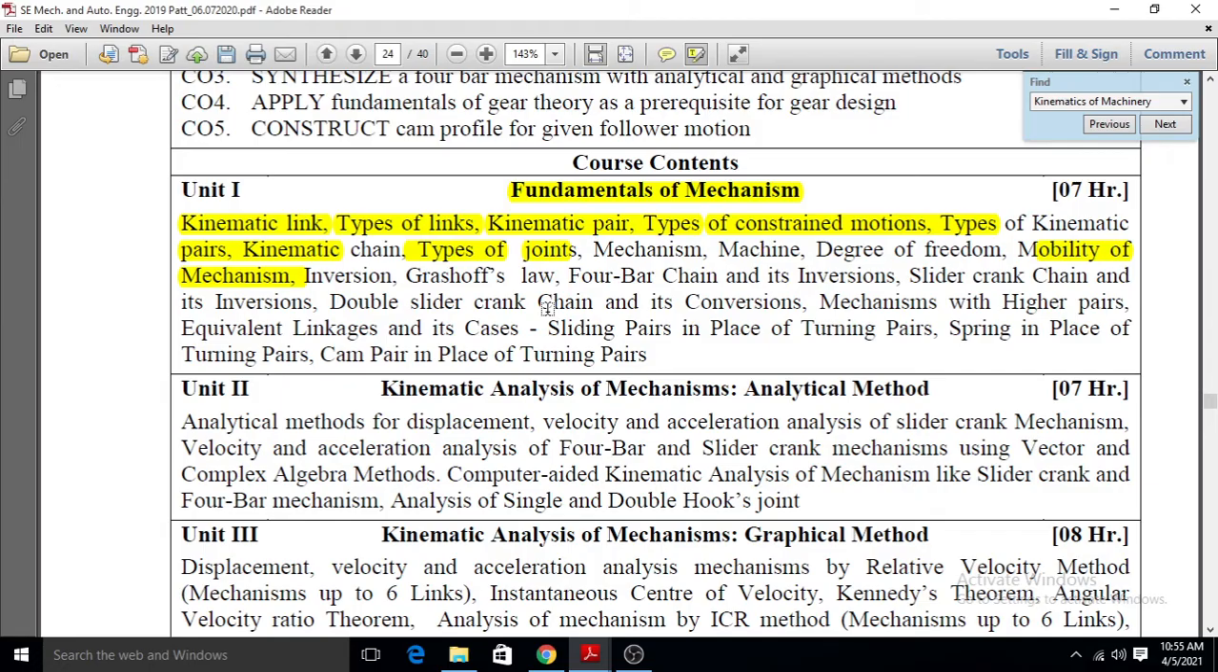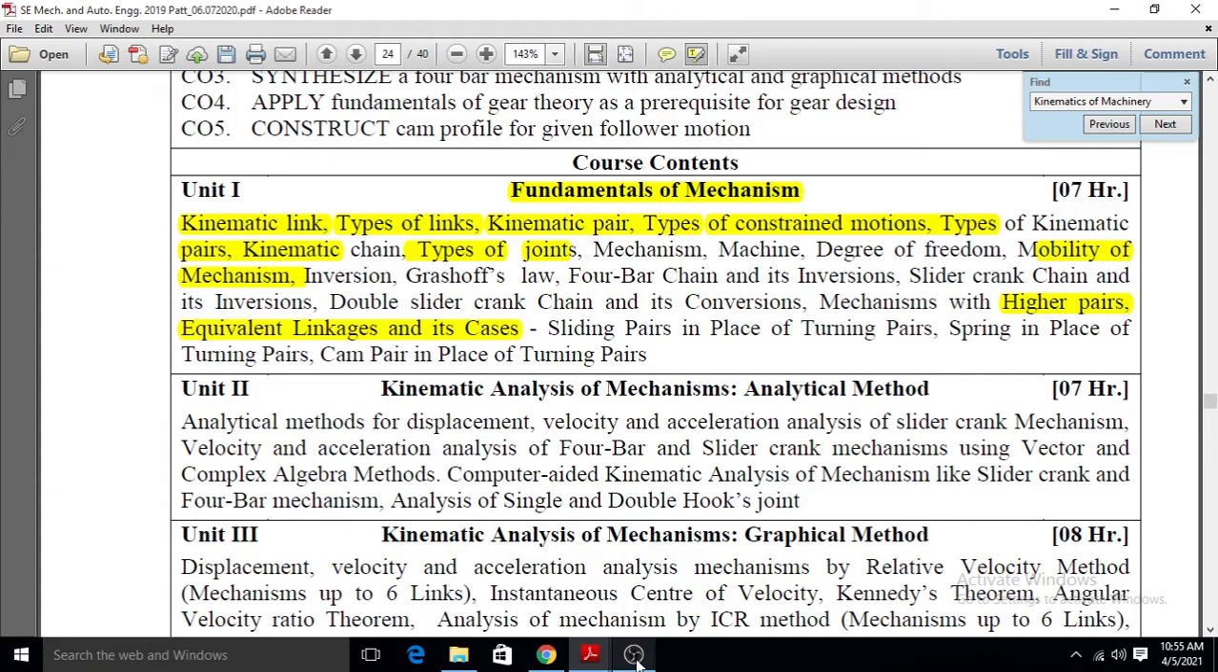4-bar chain and its inversion. What is the 4-bar chain mechanism? What are the different types of inversion of the 4-bar mechanism? What is the slider crank chain mechanism? Their inversions, double slider crank chain type of mechanism, their inversions. What is meant by lower pair? What is meant by higher pair? Equivalent linkage and its cases, sliding pair in place of turning pair, spring in place of turning pair. All these topics we will discuss in the first unit.